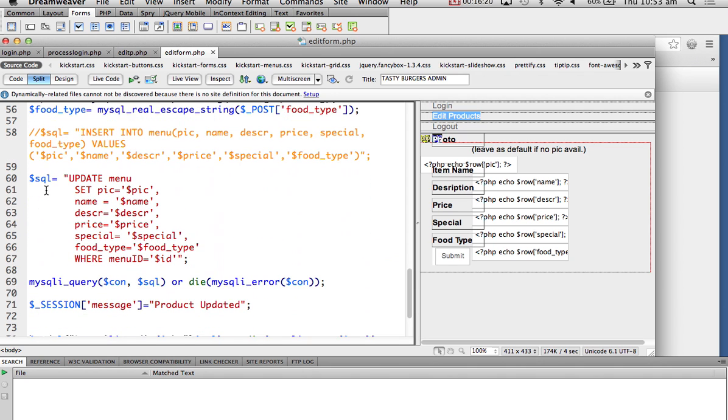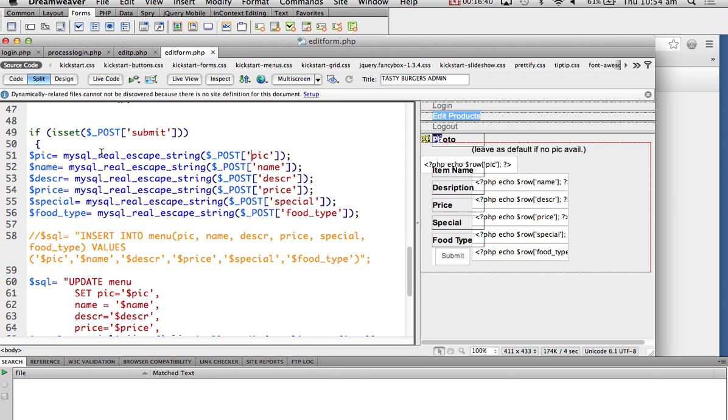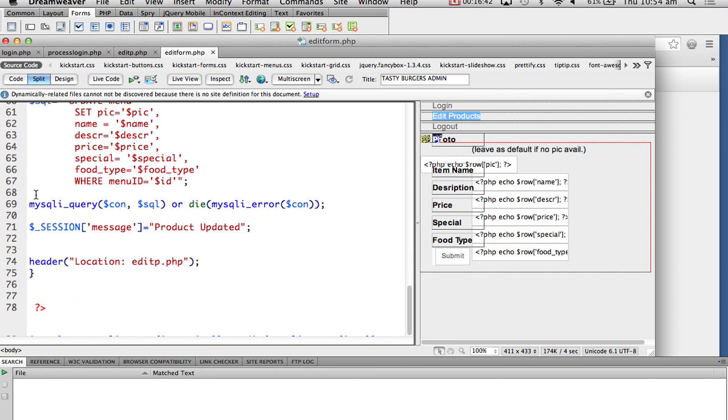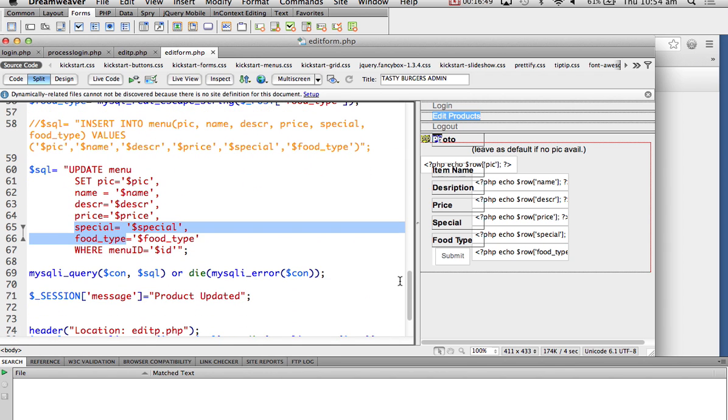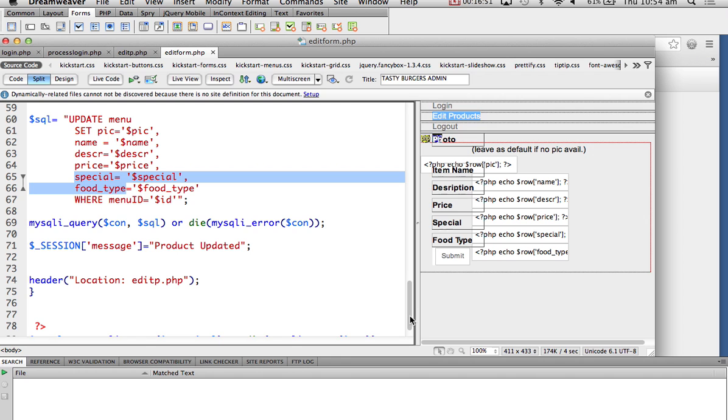After you put them in a variable, run this SQL command, update menu, okay, update menu is a table, update it, and set the picture to this new $picture, set the name to new $name, set description to new $description, set price to $price. So whatever was posted has been put into variables, and then an SQL command has been issued to update, and then I run the query.